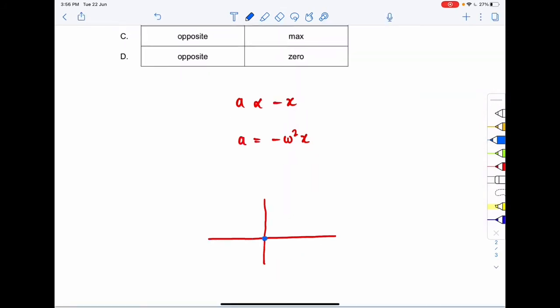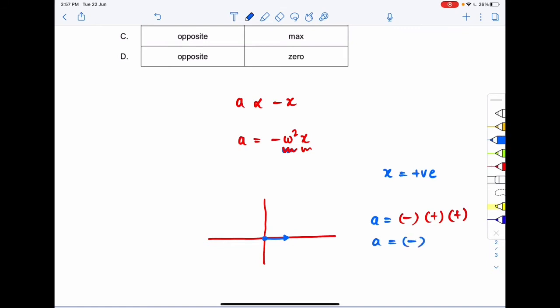So when the displacement is positive, suppose the particle is going in the positive x direction. The displacement x is positive, right? And omega square, the square of any number, is positive, right? So what happens to acceleration? Minus is negative, omega square is positive, and x is positive. So when I combine the signs, acceleration comes out to be negative, right?